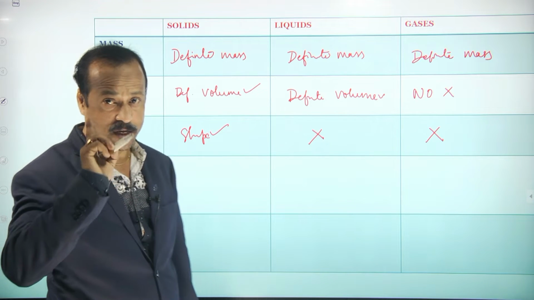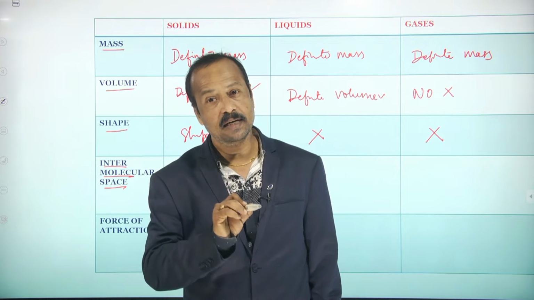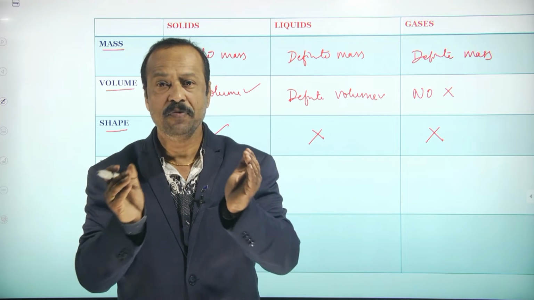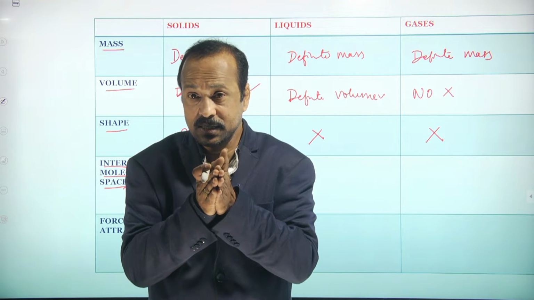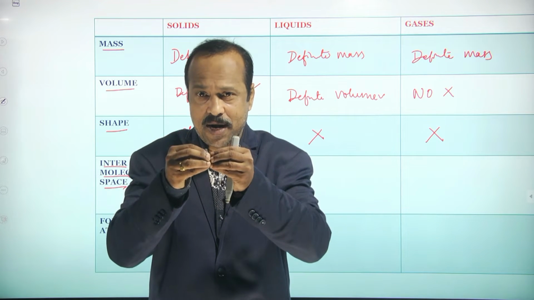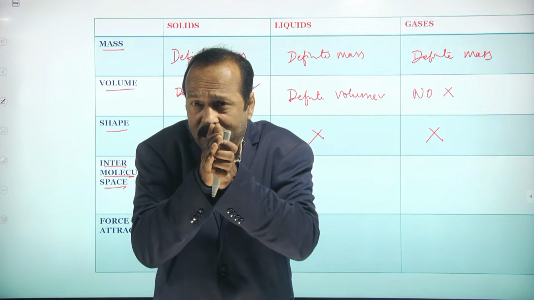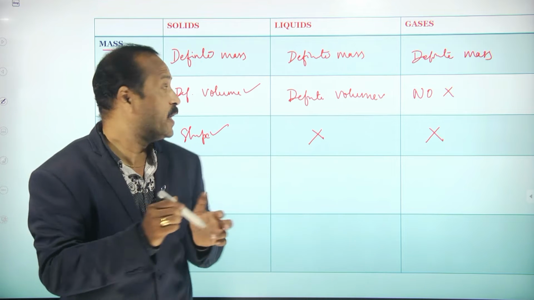Now, come to the intermolecular space. A new word I am introducing to you, that is intermolecular space. Intermolecular space means, students, the distance between two molecules. You know that any matter is made up of tiny particles. In solids, what happens? All the particles are very closely packed.